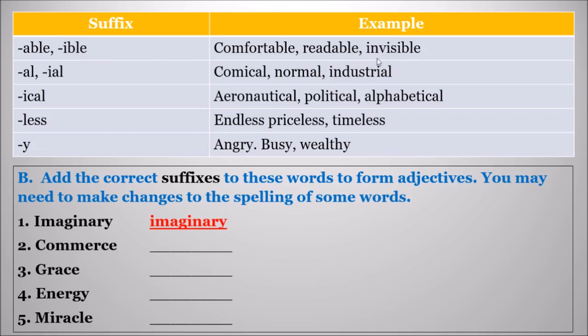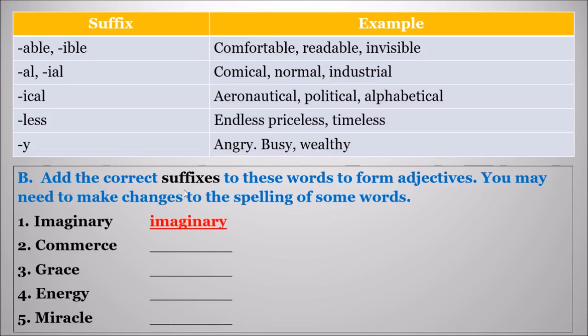Comfortable, readable, invisible. Adding al, il means comical, normal, industrial. Industry becomes industrial. Ical: aeronautical, political, alphabetical. Less: endless, priceless, timeless. Y: angry, busy, wealthy. Anger becomes angry. Busy, here also we can add IER. Wealthy, wealthier. So adding suffixes changes the words.